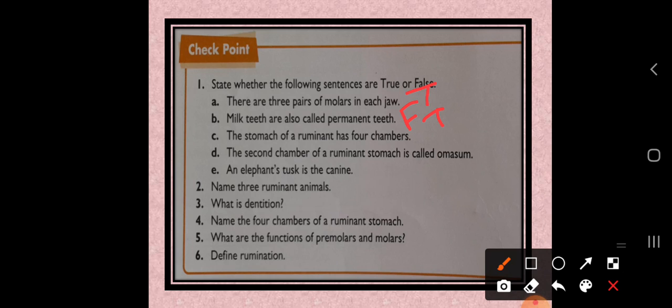So the second one is false. An elephant's tusk is the canine. So what is the answer here? It is again false.